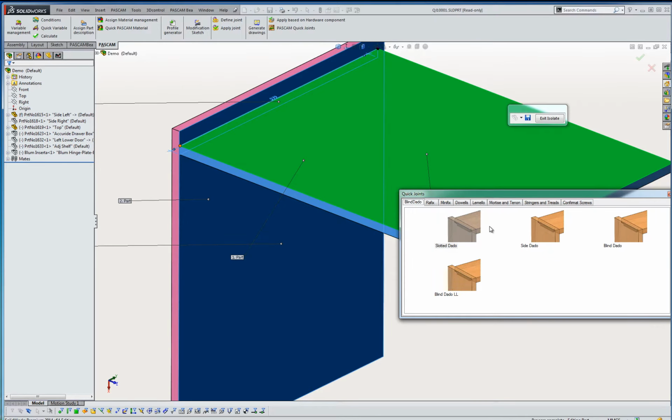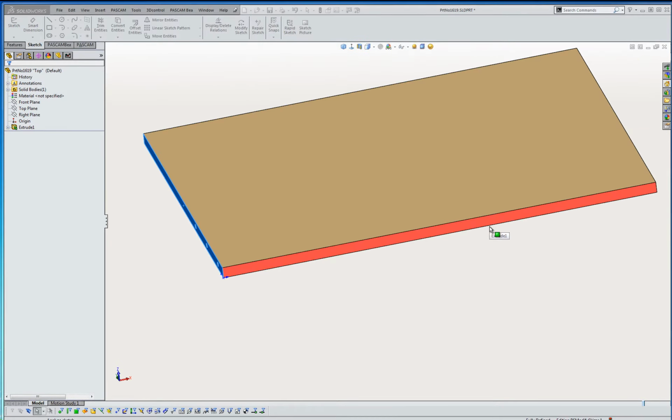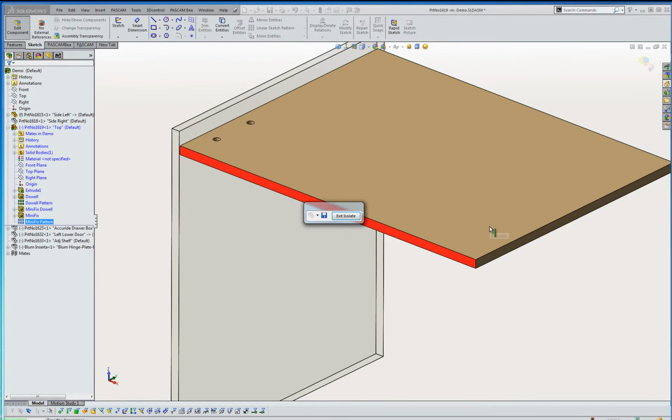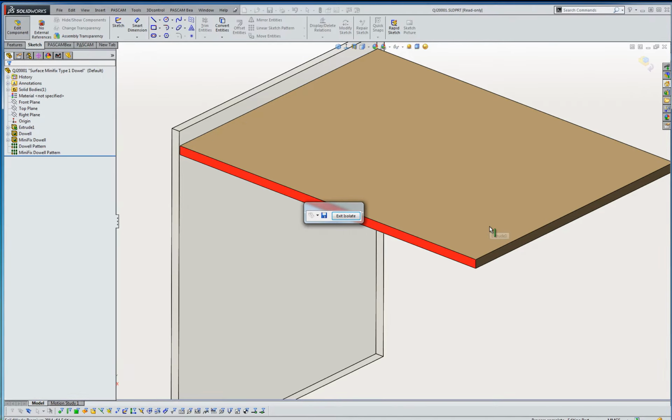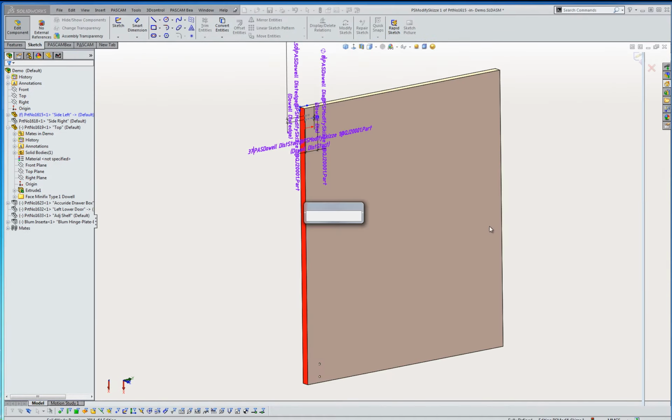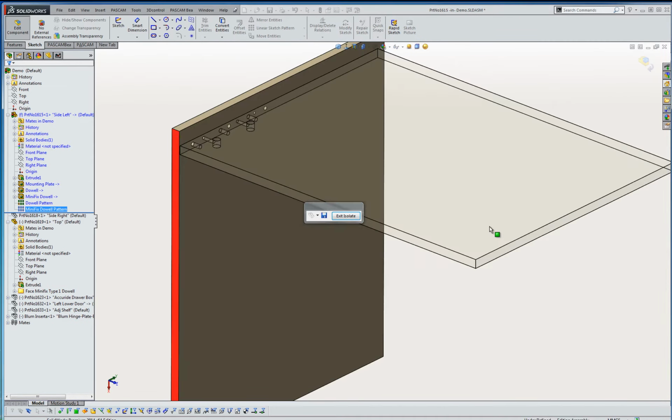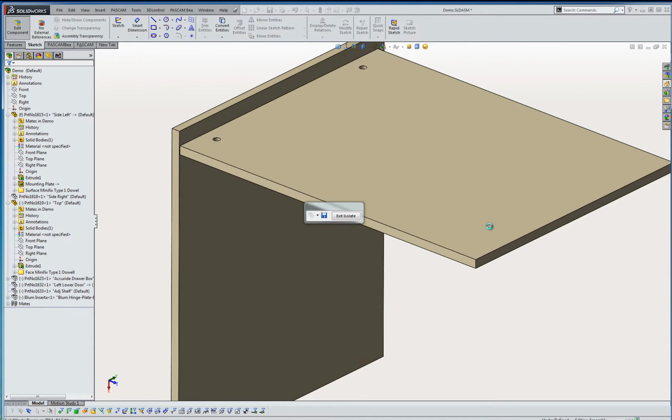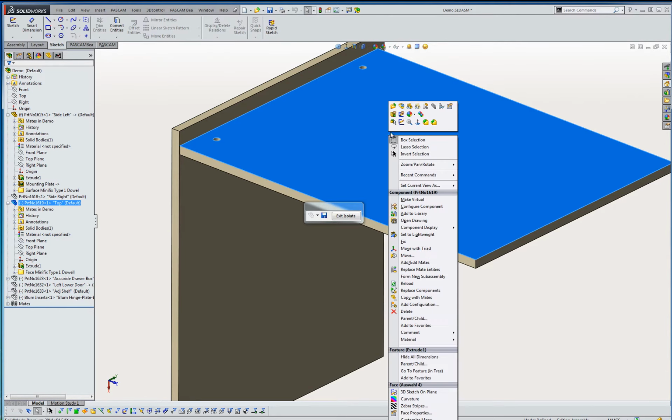The actual type of modification is stored in a SQL database, which also stores the CNC data. Once selected, PASCAM applies the modification, and it's automatically applied to both parts. This process is typically driven by an equation which is applied at insertion, ensuring the modified parts are fully parametric.